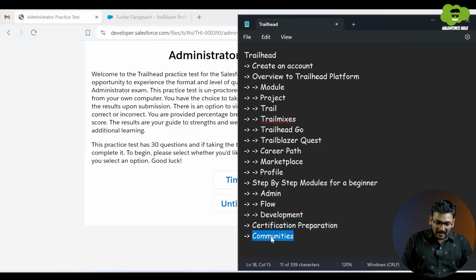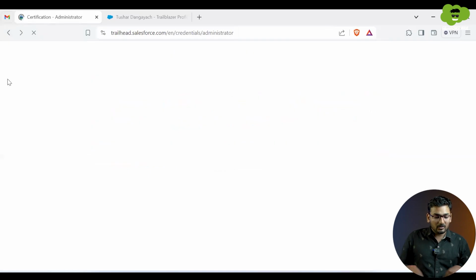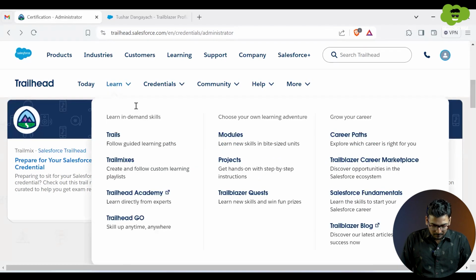And now lastly, let me tell you about the various communities that exist on this platform. From Trailhead, you can communicate with various people who are using Trailhead. There are various communities.